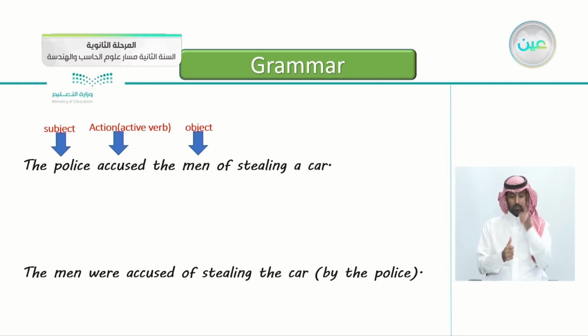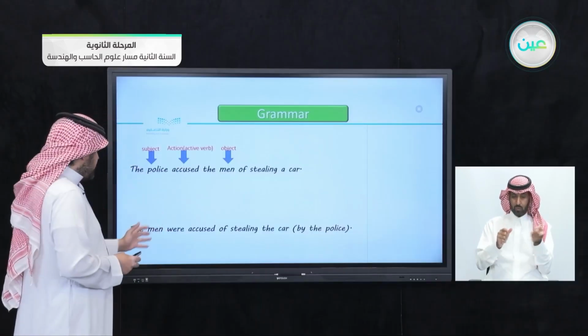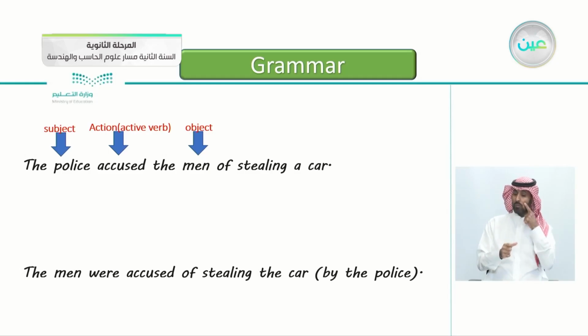Again, the subject here is the police. They accused, so this is the action verb here. And the object here is the men of stealing the car. And you notice that in the second sentence, we rearranged the sentence just a little bit. We said the men were accused of stealing the car.